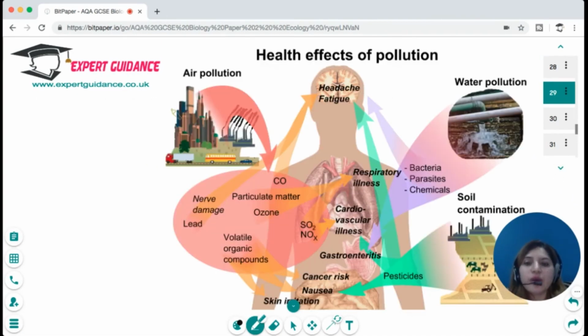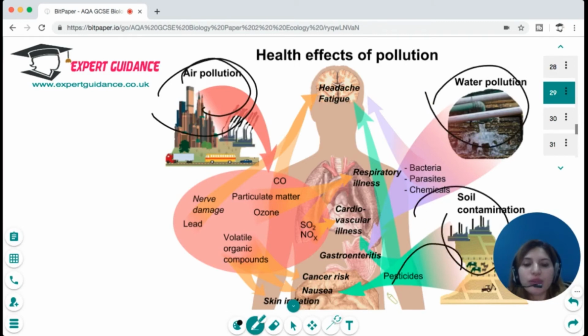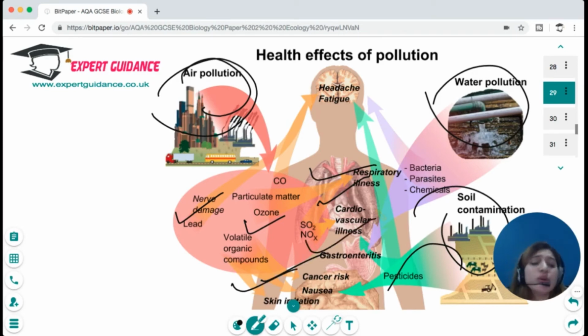Now, this is what all the pollutions are doing to the human body. Air pollution, water pollution, soil contamination with the pesticides. It is causing nerve damage, ozone layer depletion, cardiovascular illness, respiratory illness, cancer risk, skin irritation, gastroenteritis, and a host of other problems. So it is very important that the pollution's effects are understood and steps are taken to mitigate the same.